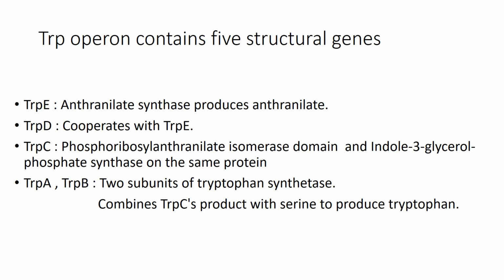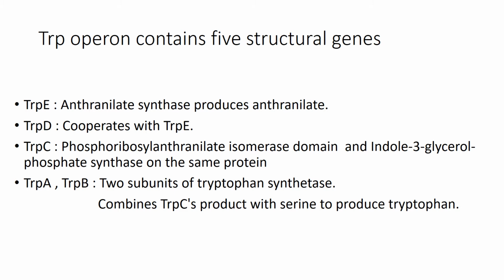Trap C has got 2 domains. One is phosphoribosyl anthranilate isomerase domain and indole 3 glycerol phosphate synthase.